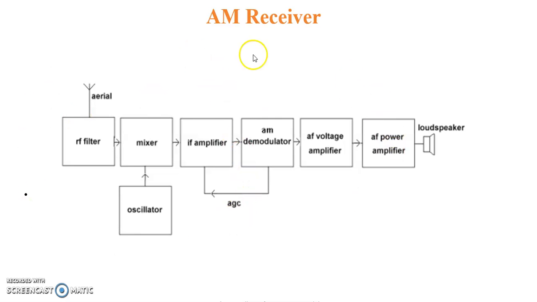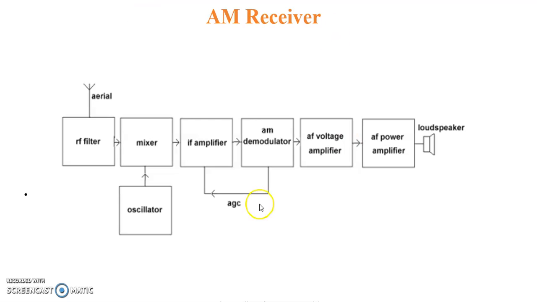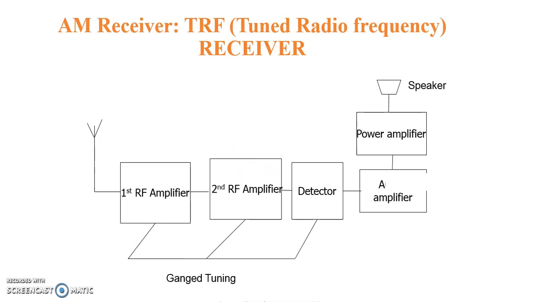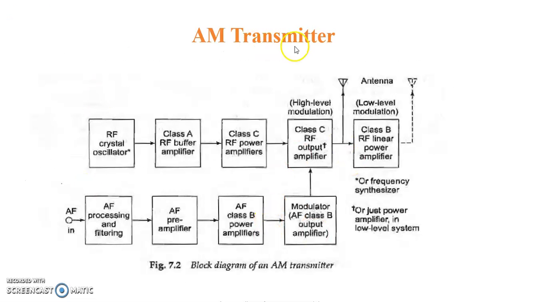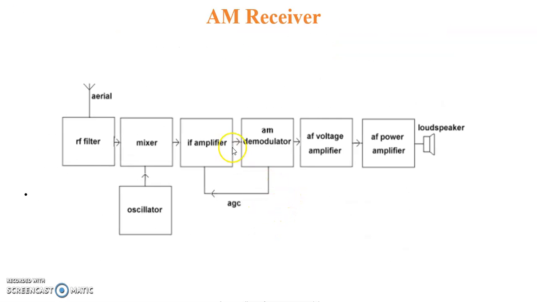You can read this in more detail in the textbook. These are the two types of receiver. If you only read the superheterodyne type of receiver, that is also accepted. The TRF type of receiver is not popular. But for the modulator, you can read the high level modulator. The transmitter is one type mentioned here, but in the textbook two types of transmitters are mentioned. And for the receiver, you can prepare only the superheterodyne type of receiver.